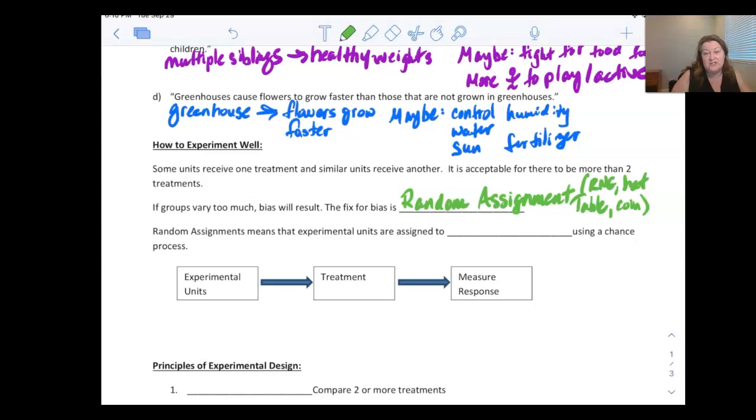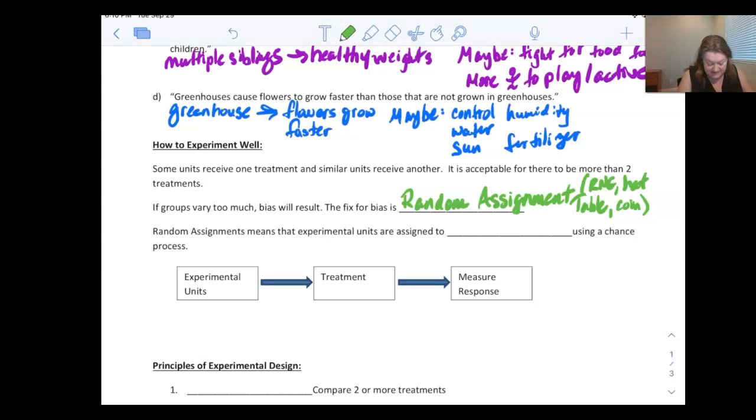Okay, sometimes it's even just the people who are deciding and you're doing something unconsciously. Maybe as you're trying to decide who goes into which group, the one that makes eye contact you tend to put into this side and the one who doesn't tends to go on this side. Maybe the one that smiles goes on this side and the one that seems grumpy goes on the other side. Well, that might affect all of the results. So we want to stay out of it. We don't want to be the ones who choose just by looking at somebody. We want it to be totally random where nobody can question me having a bias and potentially putting people that are similar in a group or in a different group.